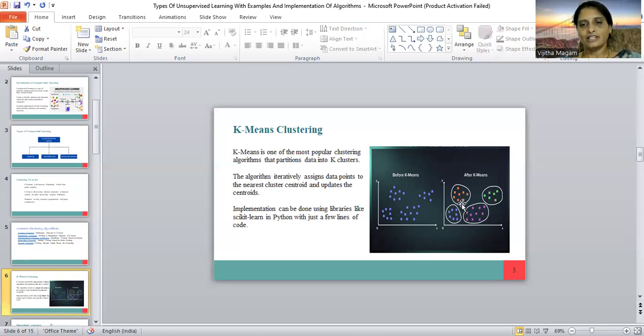After clustering, when the centroid reaches the maximum value, the k-means clustering is complete. It can be implemented using libraries, such as the scikit-learn library in Python, with a few lines of source code. Later we will discuss how to use the libraries, how to import the data set, and what data pre-processing is.